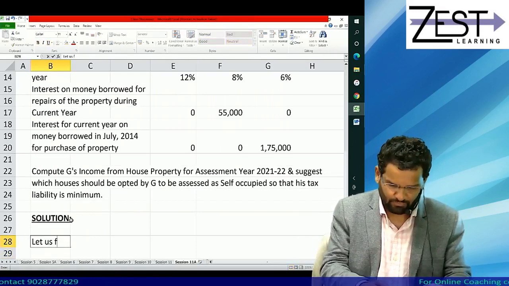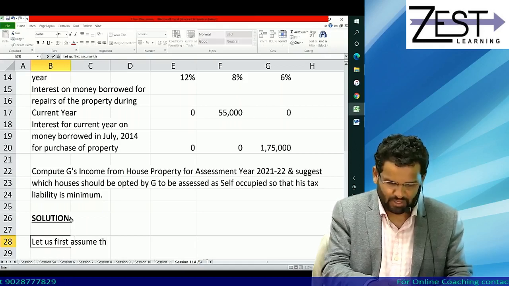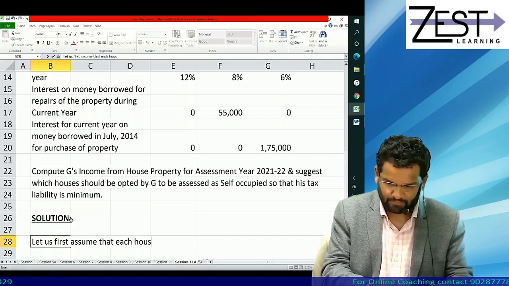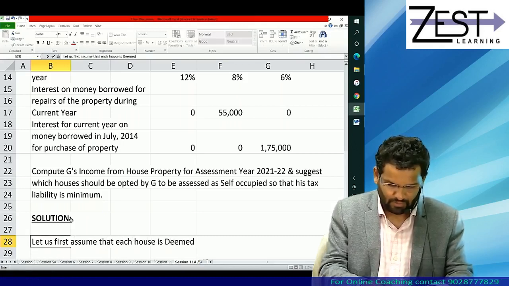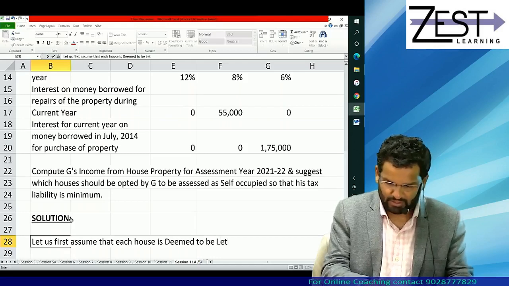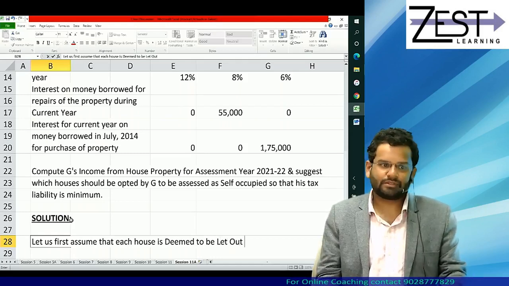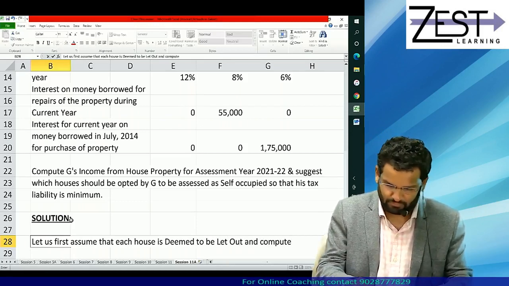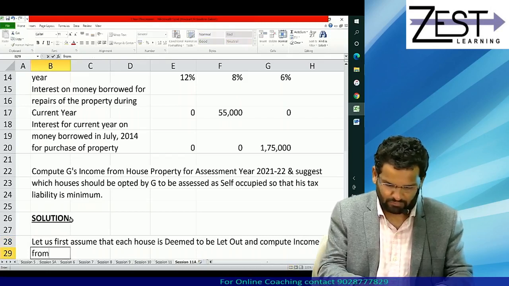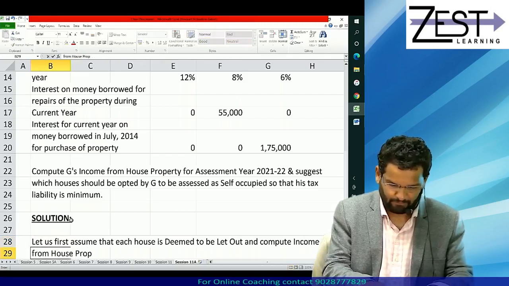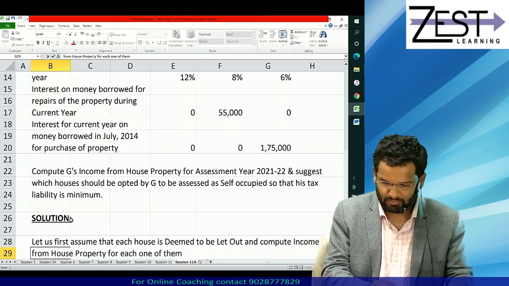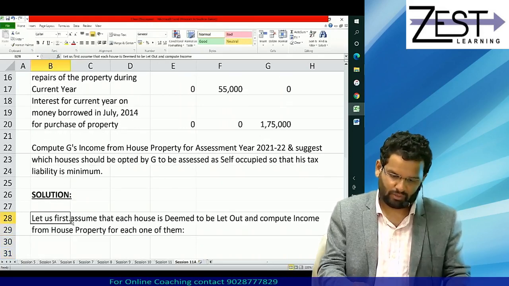Let us first assume that each house is deemed to be let out and compute income from house property for each one of them. Yes or no? Let's do that.